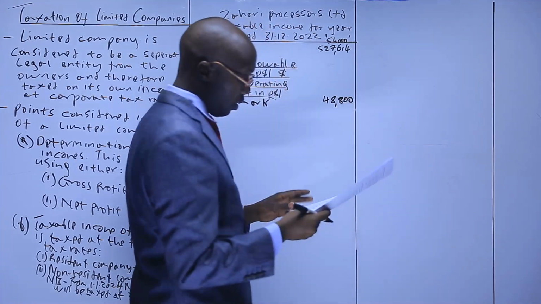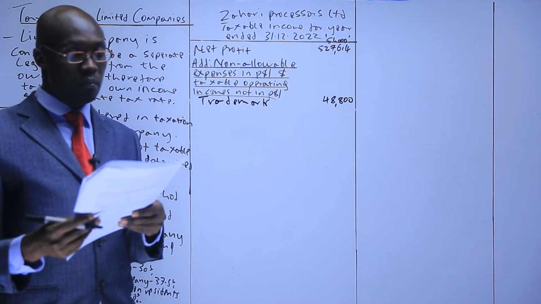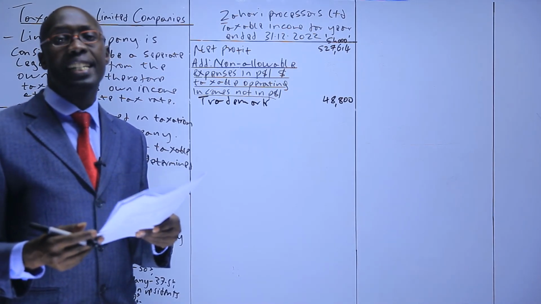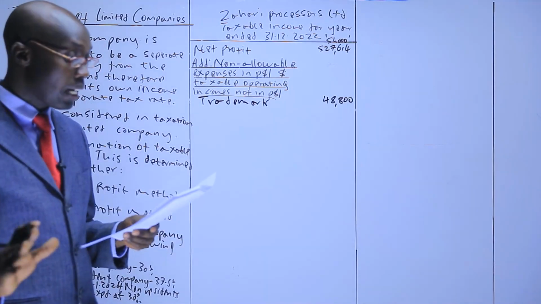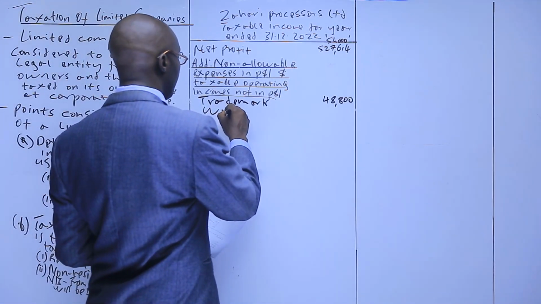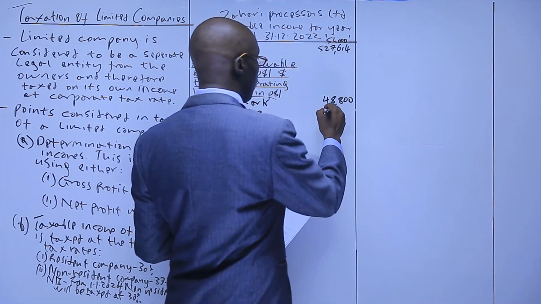Then we continue. The next one is design of company website. Website is a fixed asset for which we should claim capital allowance later. It's not allowable, so we add it, which we have 12,400.